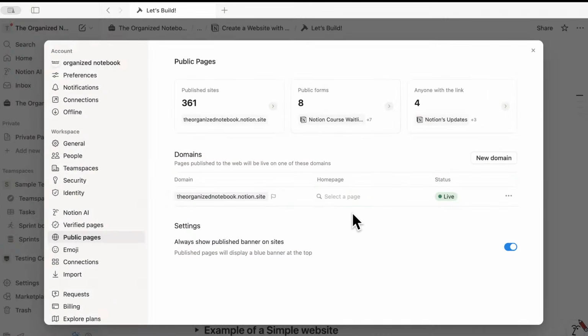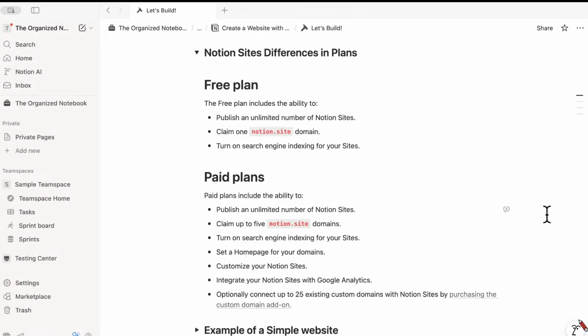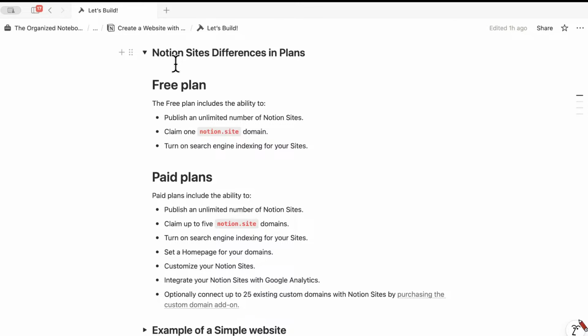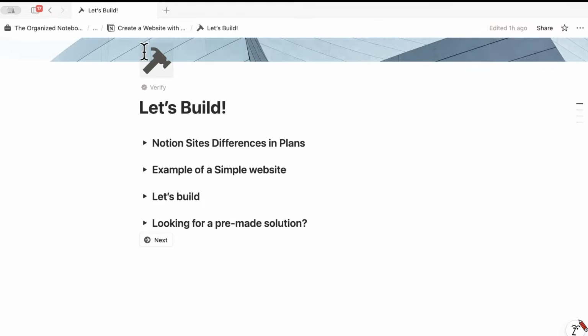And you can also always show publish banner on sites. This I like to stay on. There was a movement to actually remove this feature, I think, at one point, but it's just so much cleaner and clearer to know that a page is published when I have this on. So I would recommend keeping this one on in your workspace. So if we go back, that's the differences between the different plans.